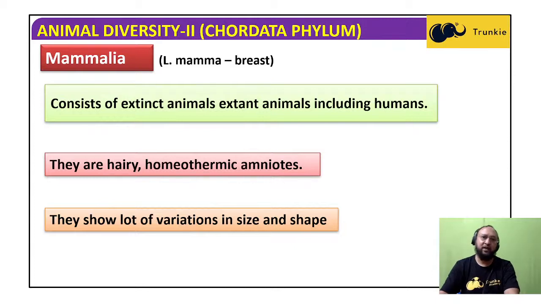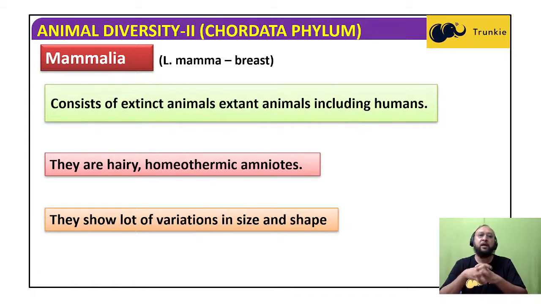Homeothermic amniotes: they have a homeostasis mechanism to maintain a constant body temperature. The temperature of mammals will not fall with a decrease in the temperature of the environment. Irrespective of the environment, the mammalian body temperature is maintained at a constant level.